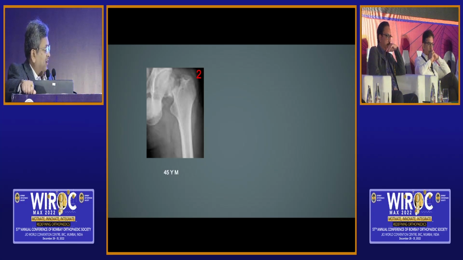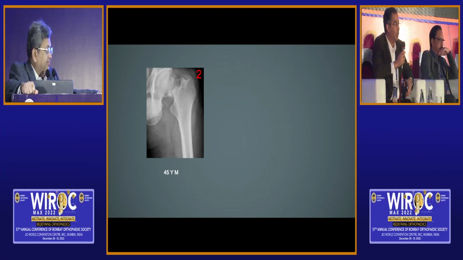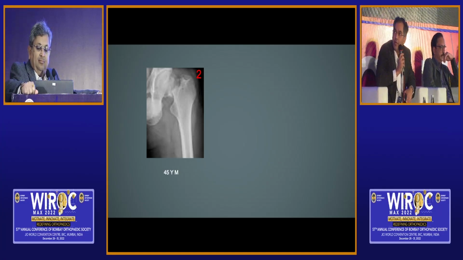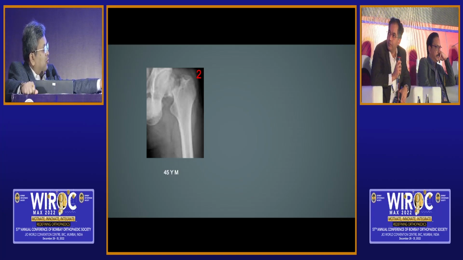This is a 45-year-old gentleman, Yogesh. It's a case of a transcervical fracture neck femur with more of a vertical fracture line. And I would also like to have his lateral view X-ray. Okay, given this situation, what will be your take? You will fix this, you will replace this.